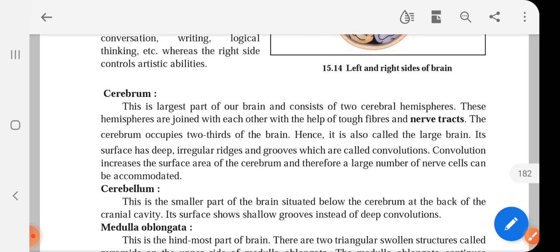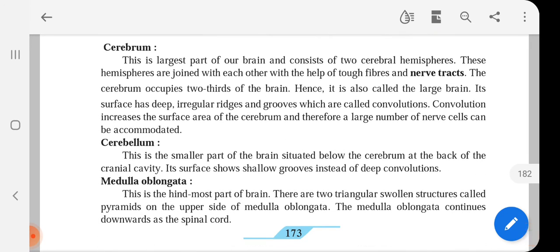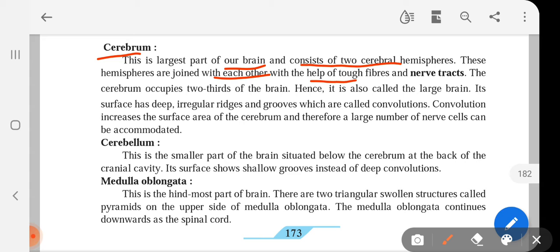Now let us talk about parts of the brain. Cerebrum. This is largest part of a brain and consists of two cerebral hemispheres. The hemispheres are joined with each other with help of tough fibers and nerve tracts.